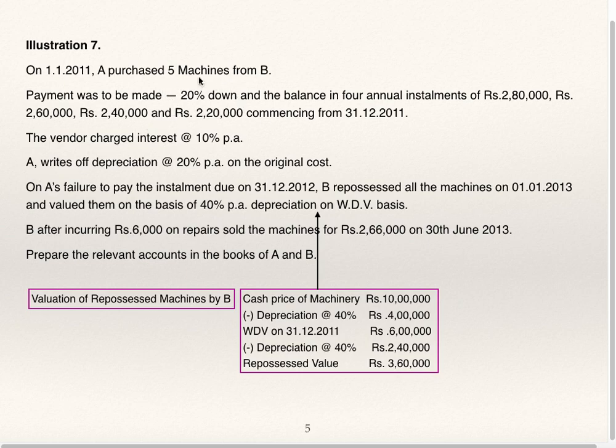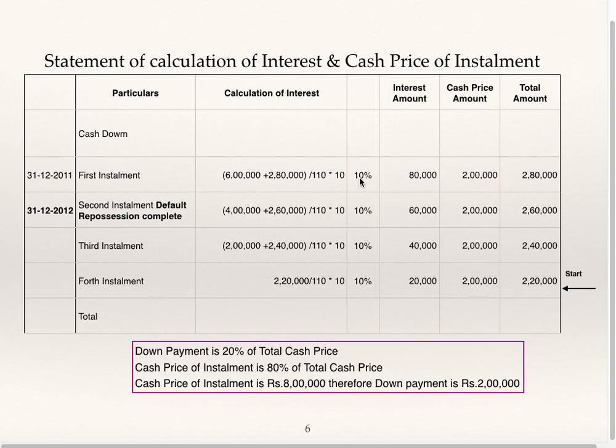20% is the down payment. You have to find out the total cash price. 20% of that is the down payment. Interest is 10%, see this statement. The installment amounts are 2,80,000, 2,60,000, 2,40,000, 2,20,000.